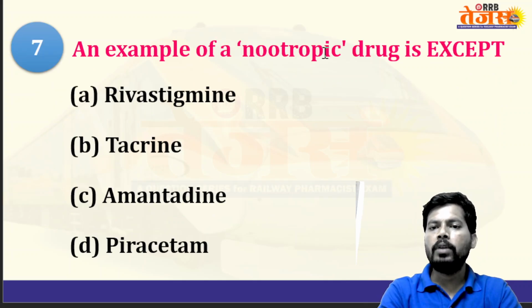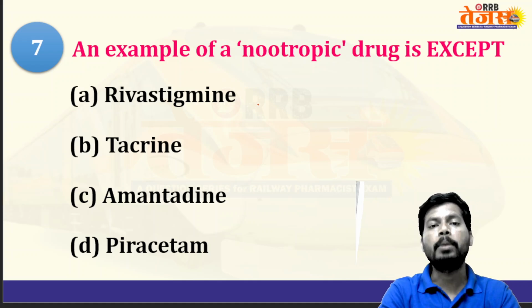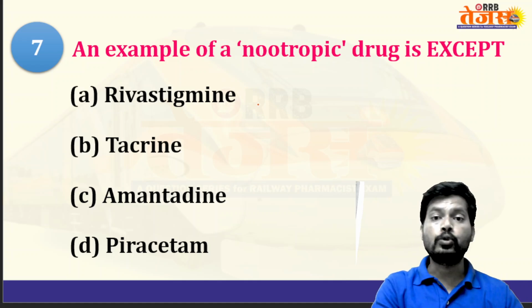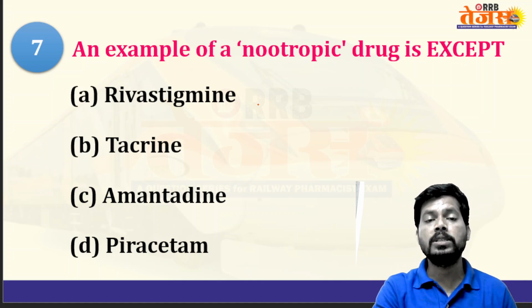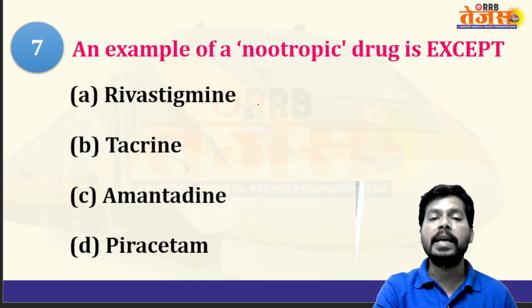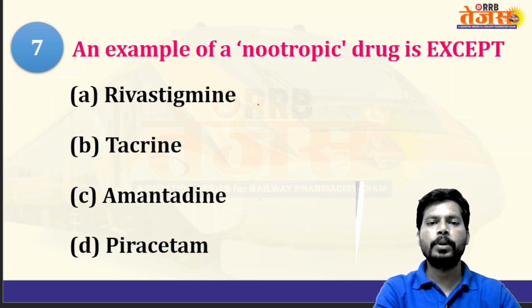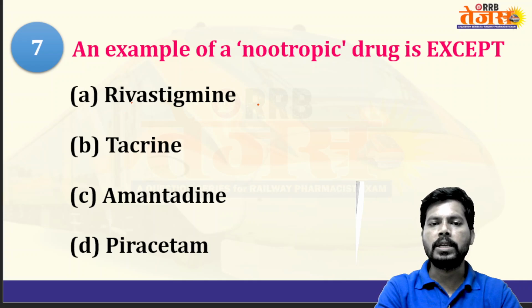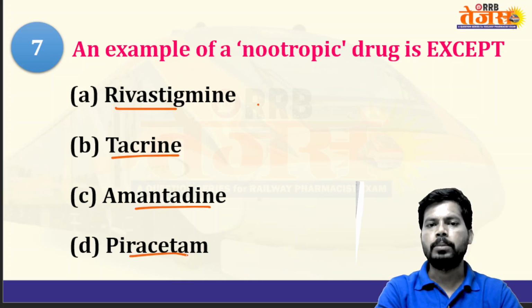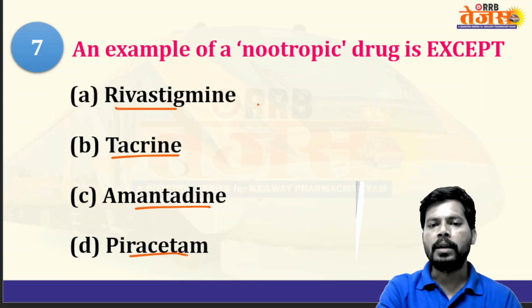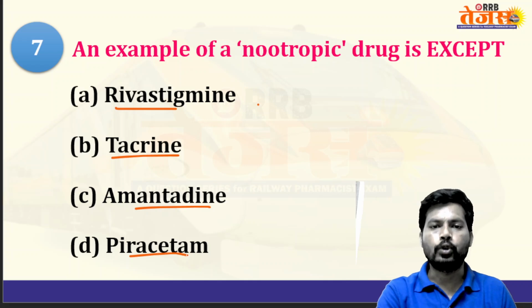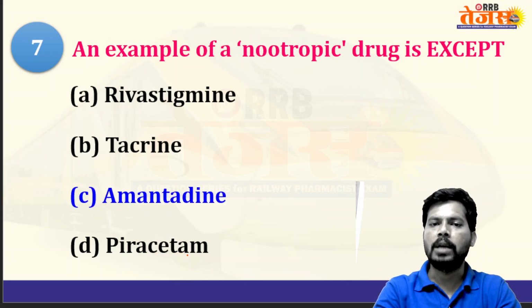Next, an example of a nootropic drug is, except. All are nootropics except. What is a nootropic? An agent or substance that improves memory and increases memory capacity. Nootropic: noos means mind or memory, tropic means enhance. The agent or substance that enhances memory is a nootropic. Examples of nootropics are rivastigmine, tacrine, amantadine, piracetam. Amantadine does not come under nootropics. Rivastigmine, tacrine, and piracetam are all nootropics. The answer is amantadine.